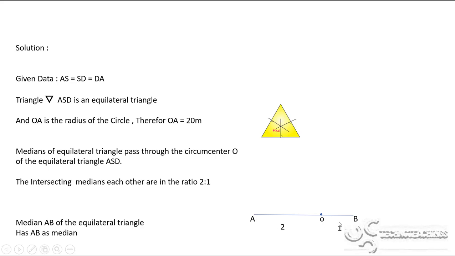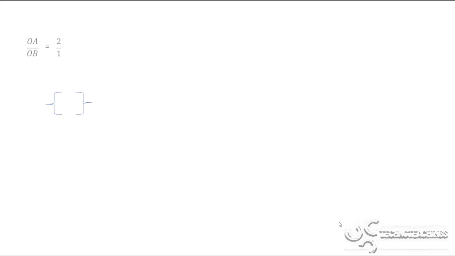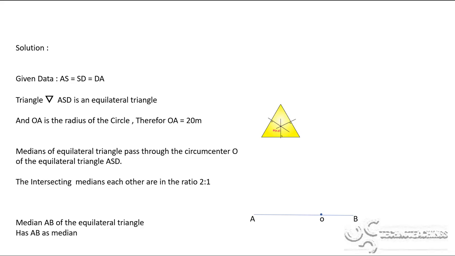Now since OA is 20 meters, already given in the problem, I substitute this 20 meters as the value of OA. Now OA is equal to 20 meters upon OB, which is not given in this problem, so I'll keep OB as it is. So 20 meters divided by OB is equal to 2/1, right?